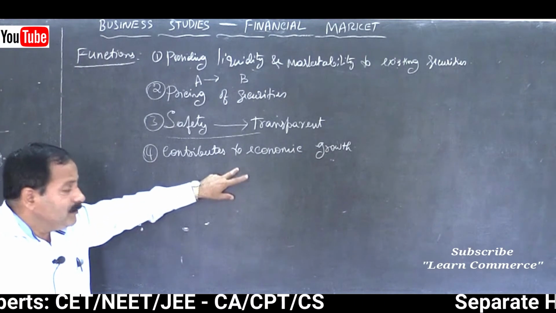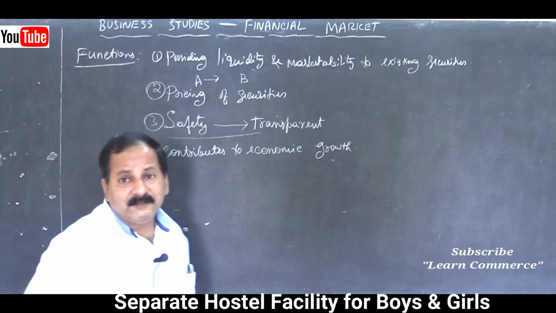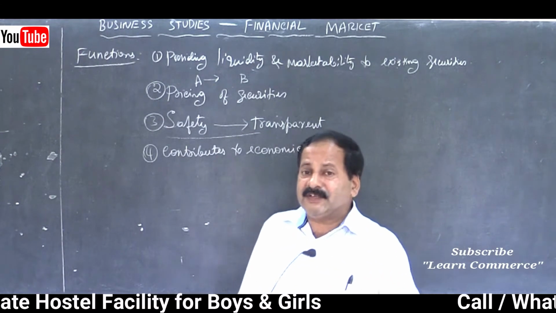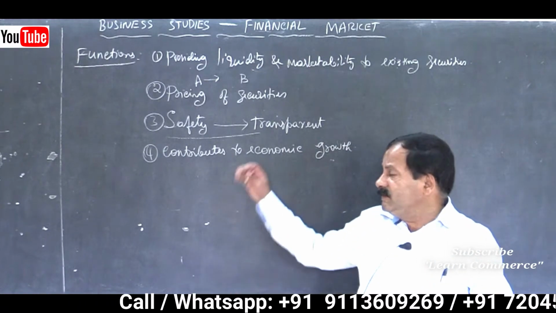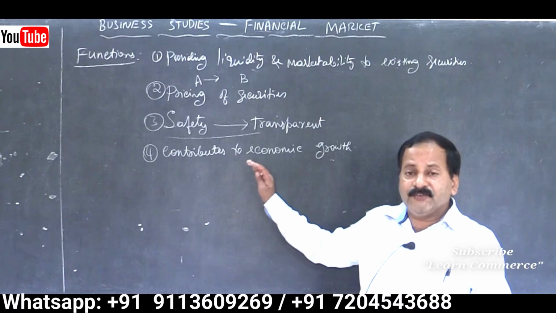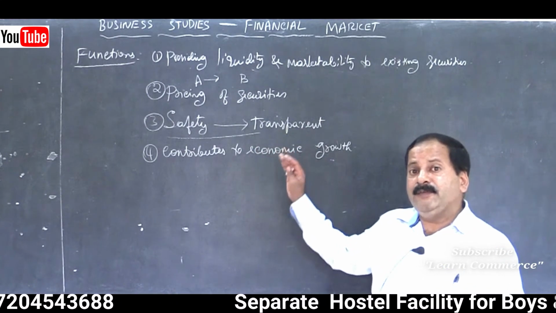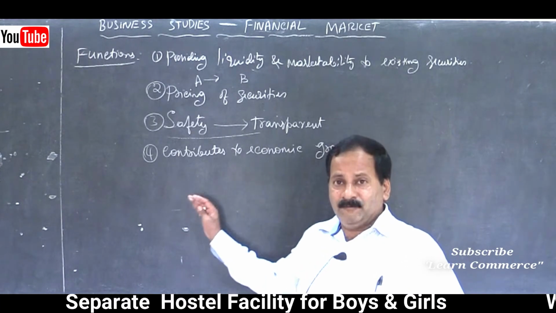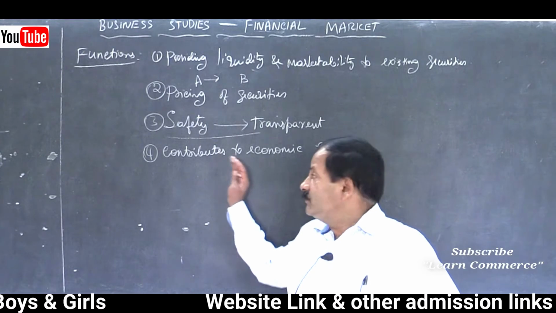This is because of the medium of the stock exchange. By displaying the prices of each of the securities, the stock exchange guides the investor that this company is fundamentally strong, invest in this company, so that funds are diverted from no-progress companies to more-progress companies. So this is another